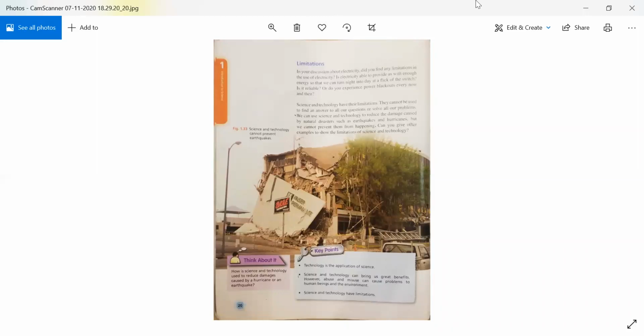Obviously we cannot do that, but we can have some limitations. For example, for electricity we should use only as much as we need. All right, for example, if we have electricity present in our home, we as human beings should not waste that electricity. If we are not using the room, we can switch off the unneeded light. All right. It means that science has its limitations as well.